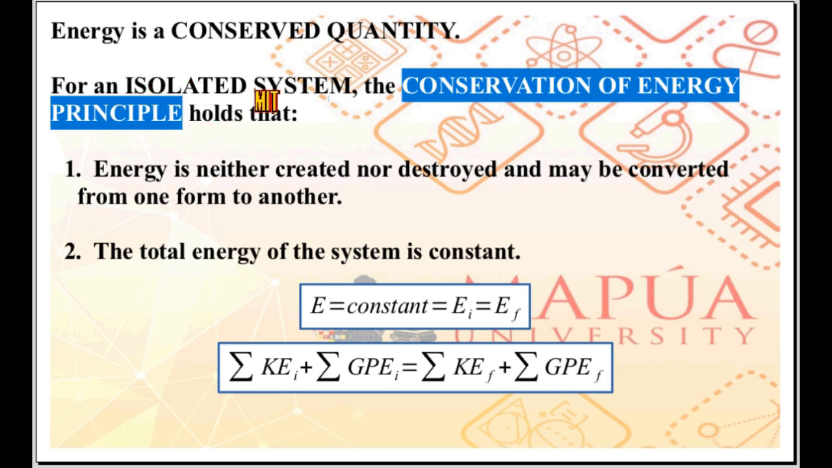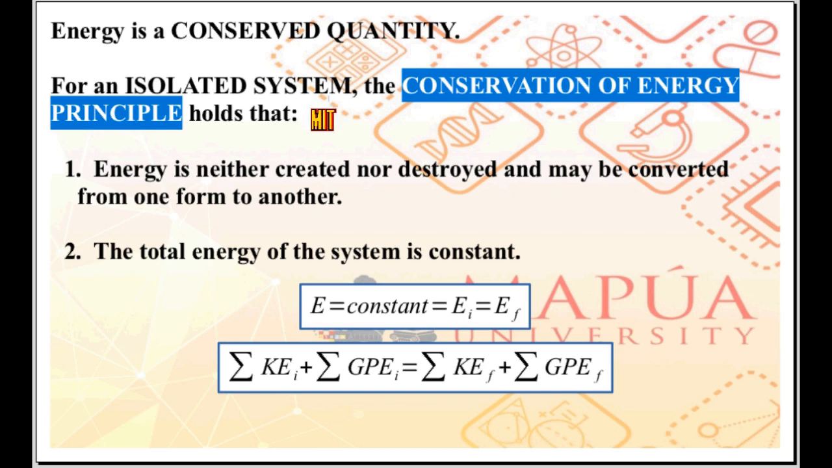For an isolated system, when we say isolated system, it's just the system. We don't consider anything outside the system. If the system is just, say, box A and box B, then there's nothing else but box A and box B. Nothing outside the system. We only have those two objects. You have an isolated system.